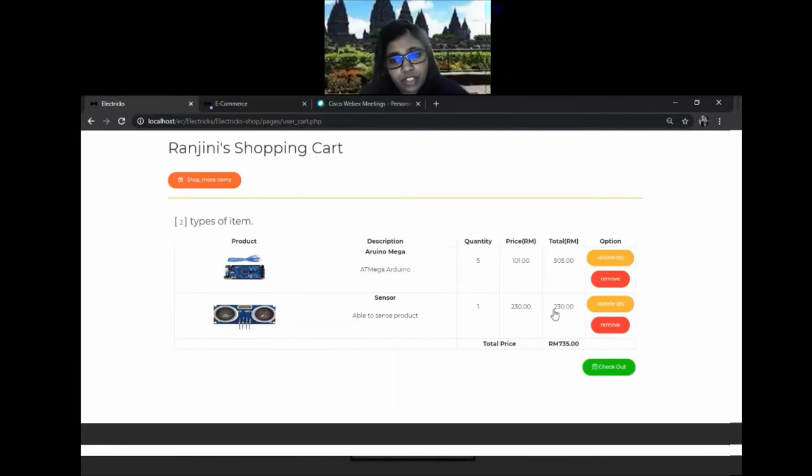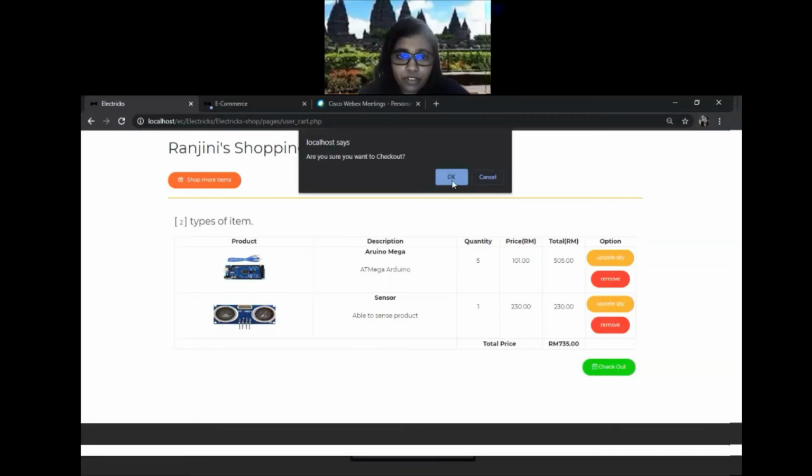It will show the product that is already added into the cart. This is the total price. 735 is the total price along with the quantity the customer added. So the customer can update, remove, and also check out.